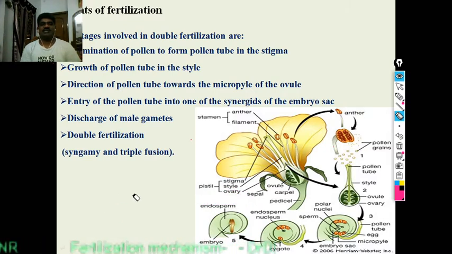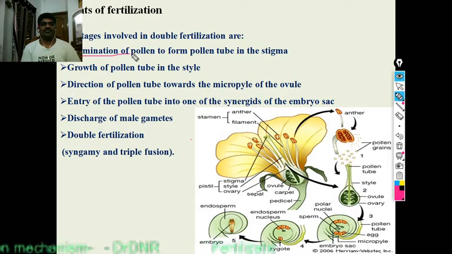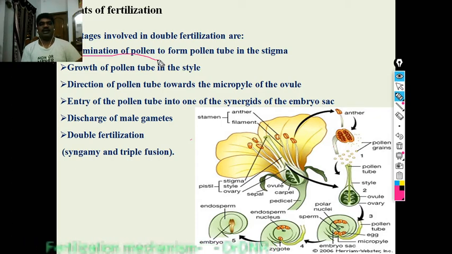The stages involved in double fertilization are, first, germination of the pollen tube. Germination of pollen to form the pollen tube on the stigma of the female gametophyte.